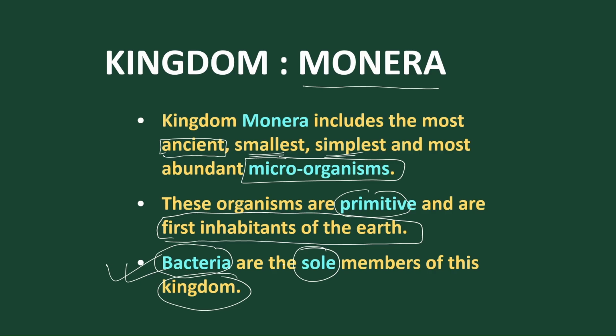This is a very important point. The Monera contains bacteria, so we are going to discuss bacteria in this particular chapter. So let's talk about bacteria. We are just going to discuss a brief account of bacteria, and the detailed cell structure and life processes we'll study in the prokaryotic cell, that is, in the cell chapter.